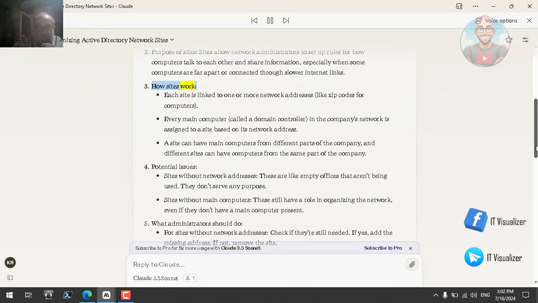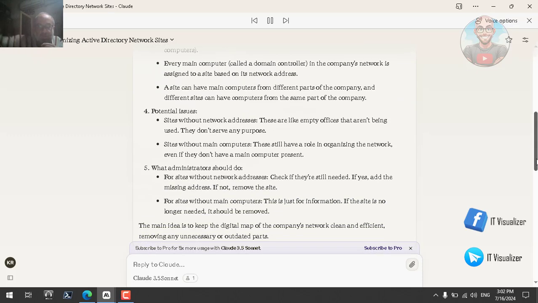How sites work. Each site is linked to one or more network addresses, like zip codes for computers. Every main computer, called a domain controller, in the company's network is assigned to a site based on its network address. A site can have main computers from different parts of the company, and different sites can have computers from the same part of the company. Potential issues. Sites without network addresses. These are like empty offices that aren't being used. They don't serve any purpose. Sites without main computers. These still have a role in organizing the network, even if they don't have a main computer present.